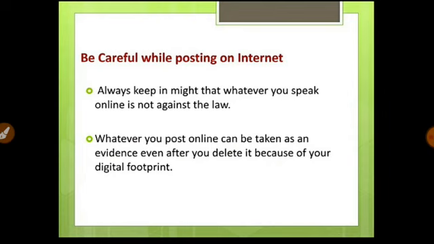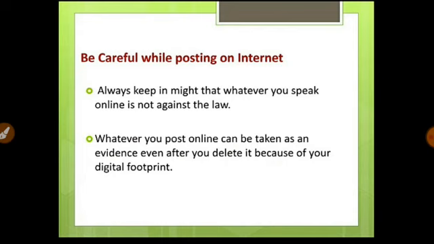Next is be careful while posting on the net. Whatever you are putting on the net, you should always stay within the law. You should not break the law or post your personal information, like your phone numbers, which can be used as evidence. Whatever you do on the net, you always have a digital footprint.